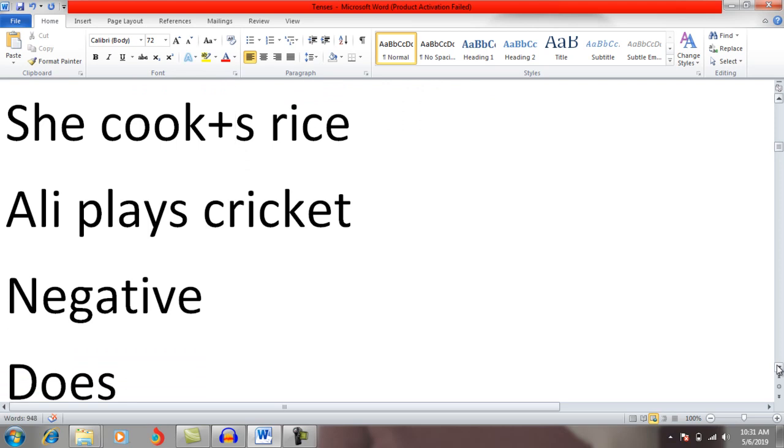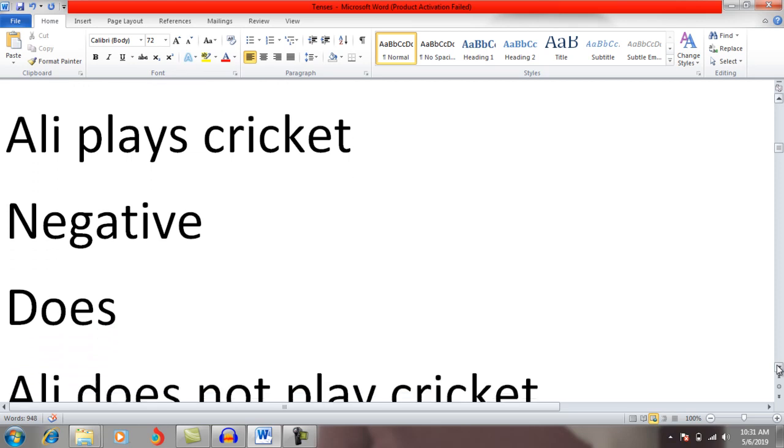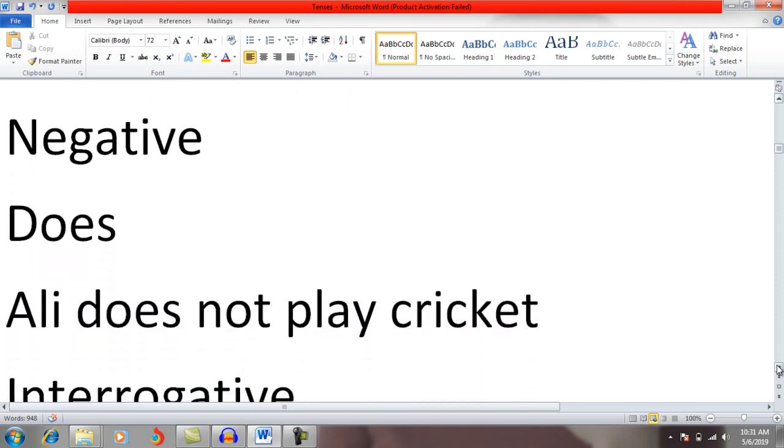Another example, Ali plays cricket. Again I put s there because there is no ch, no tch. Negative: whenever we want to make a negative, we have to put does not with a third person pronoun and singular noun. Keep in mind that whenever we put does, if we added s or es with the action word, we have to remove that. For example, Ali does not play cricket.